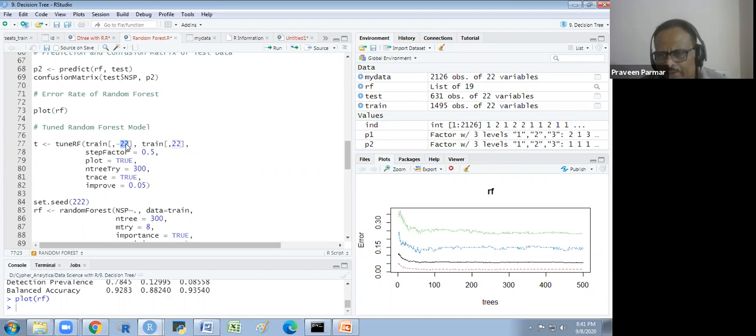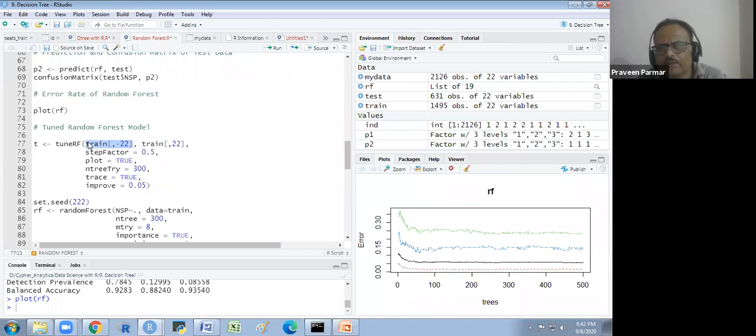I will not involve it. So before the comma, I am taking all the observations. After the comma, the 22nd variable I am not considering. There are 22 variables. The last variable is the NSP. So NSP I am not taking as an independent variable. Does that make sense to everyone?